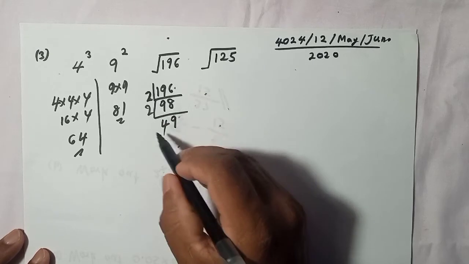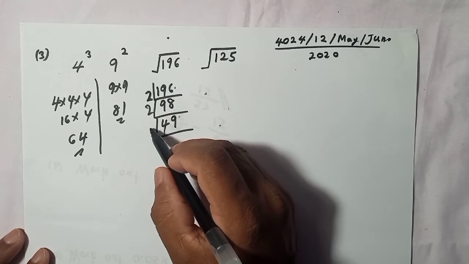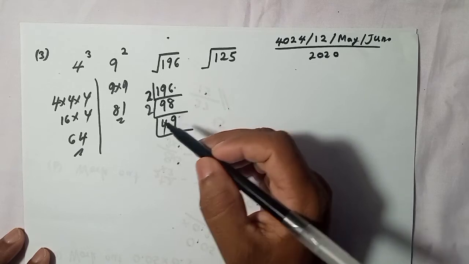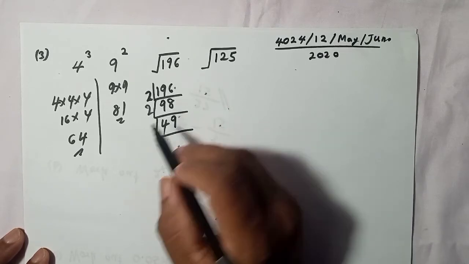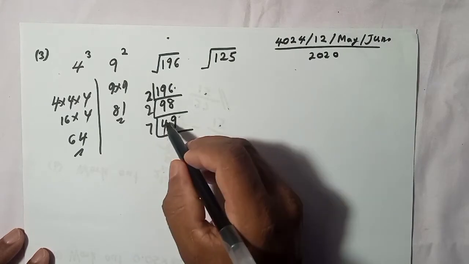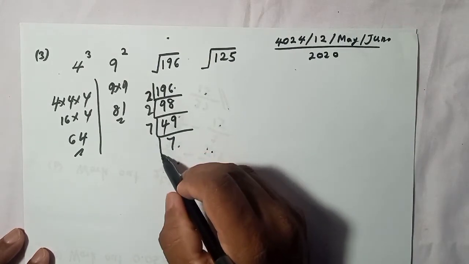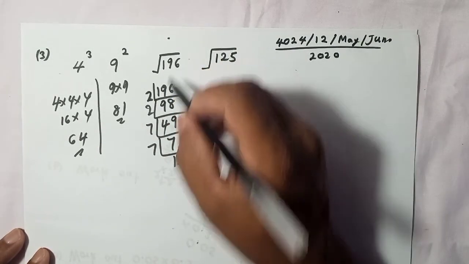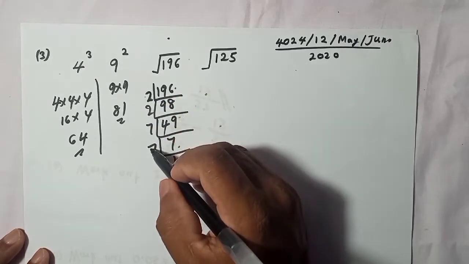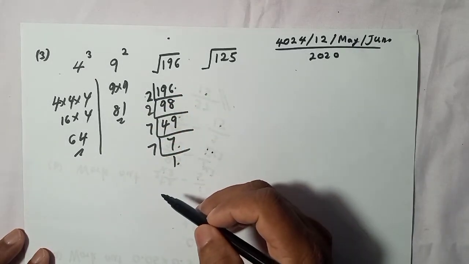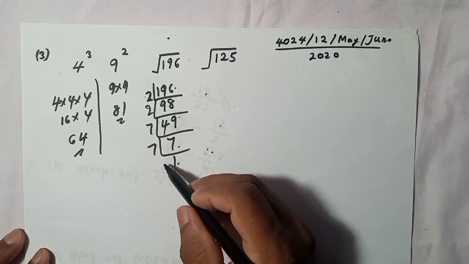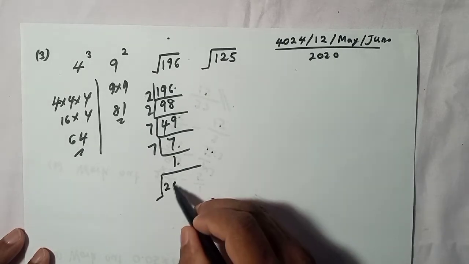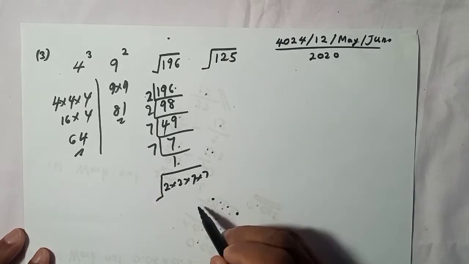So again divide by 2, here will be 4, 1 comes to here, 18, 18 divided by 2 is 9. You can't divide by 2, so you go to the next prime number, 3. You can't divide by 3 or 5, but by 7 you can divide this. The answer is 7, so again 7 divided by 7 is 1. So this 196 you can write as 2 into 2 into 7 into 7, right? Yeah, that's the answer.